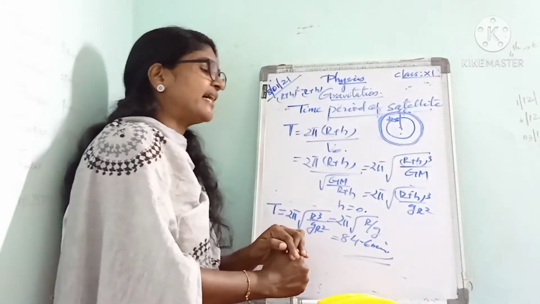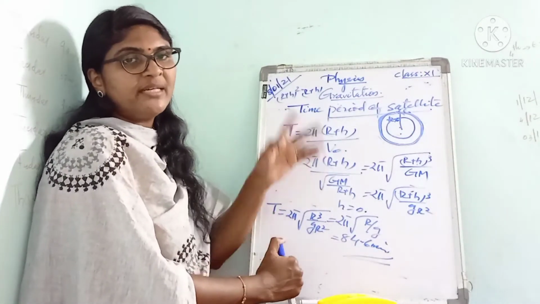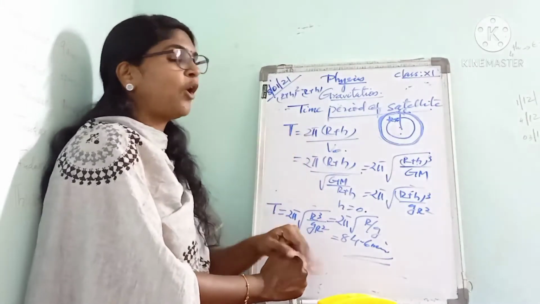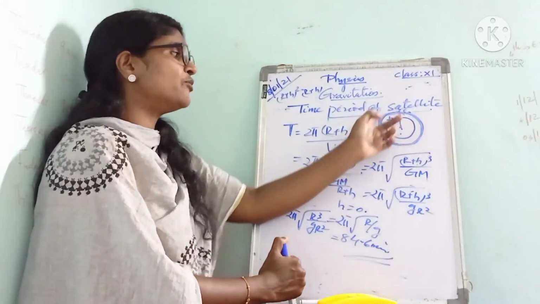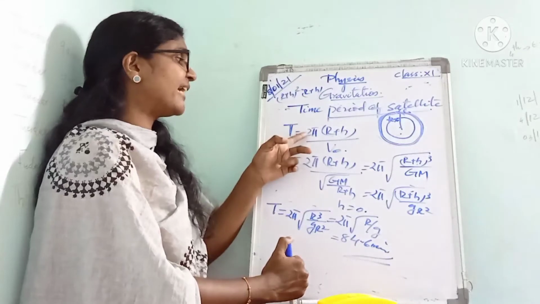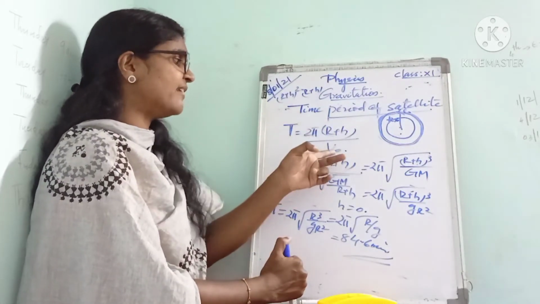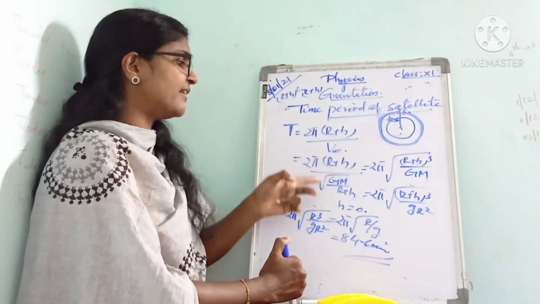Next, we find the expression for time period again. Time period equals the distance travelled by the satellite divided by the orbital velocity. The distance travelled is the circumference of the circle with radius r plus h, so we write 2 pi into (r plus h) divided by the orbital velocity v0.